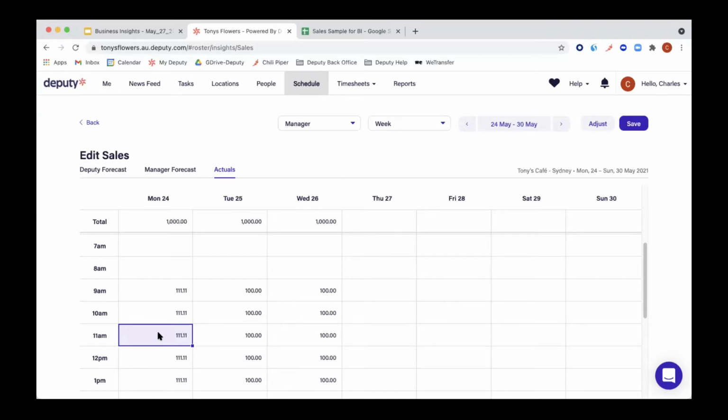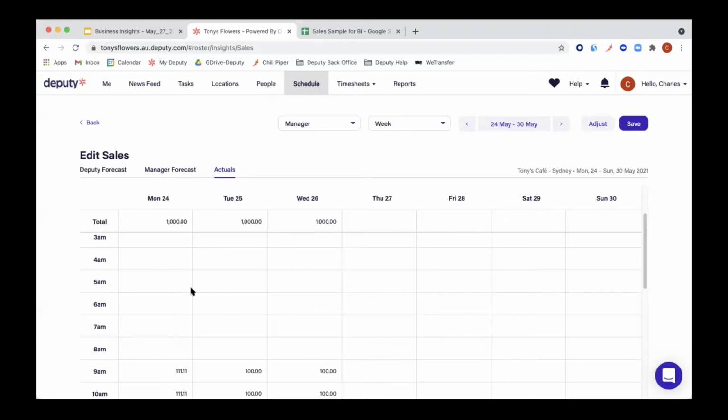This is especially useful for anyone in the hospitality and retail industries. If you're a cafe, you might have your 9 a.m. rush, which you know is going to be a big day. Then later at 11, it could be quiet. At 12, you have the lunch rush, and so on. If you don't want to work with the hours, you can completely ignore them and just put the total on top.